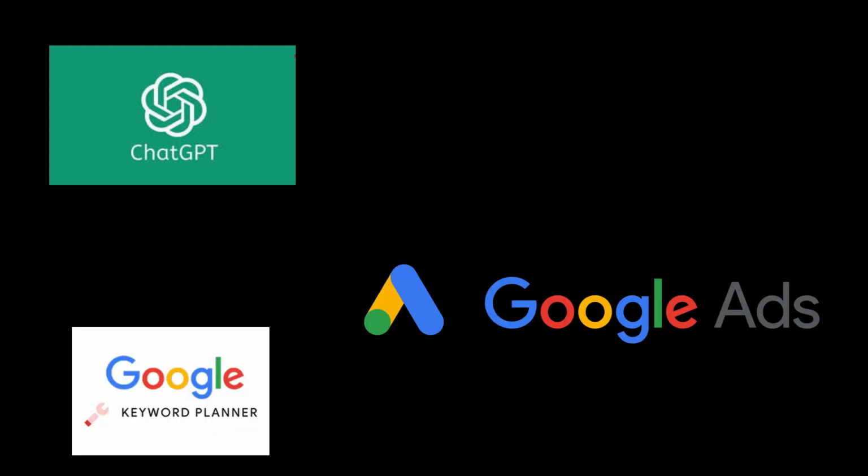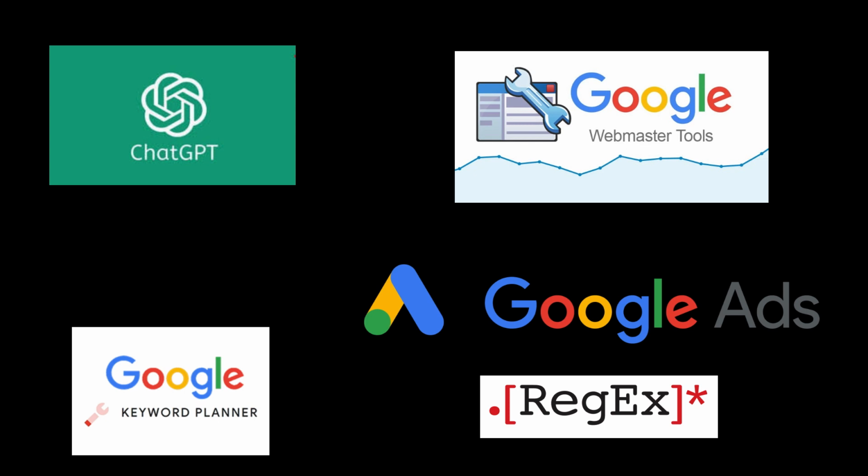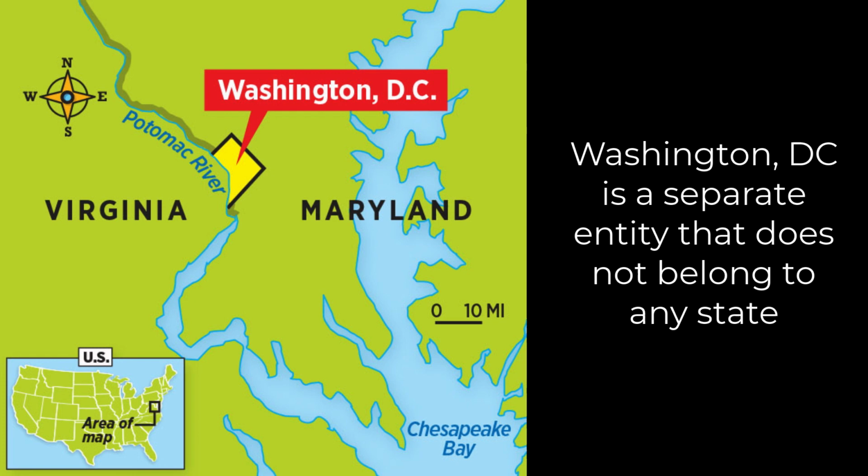So while it's a bit sad, it was really great to try out the different tools working together. Google Keyword Planner, Google Search Console, regex, ChatGPT as just one of many AI tools out there today to learn something and to hopefully find ways to improve websites and therefore information and knowledge and learning so that people stop asking the question as to which state Washington, D.C. is in.